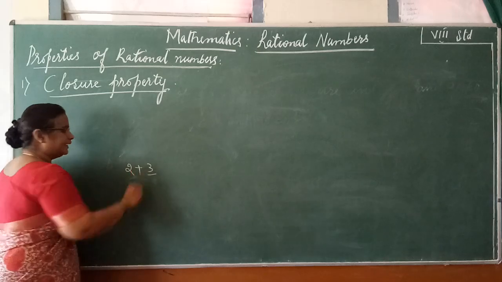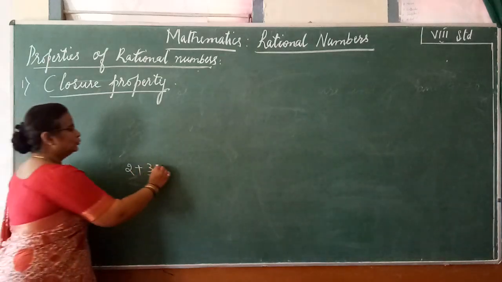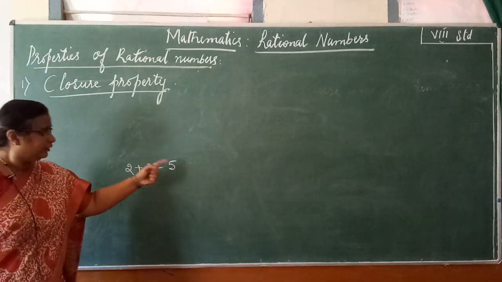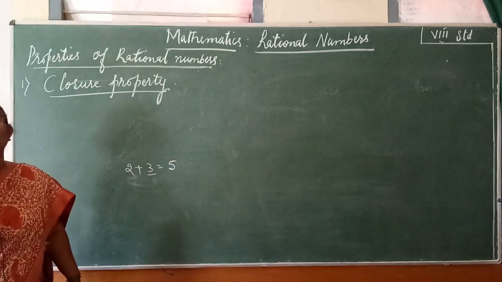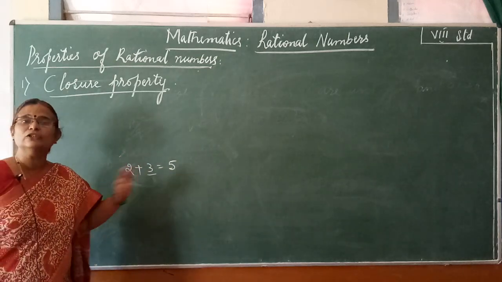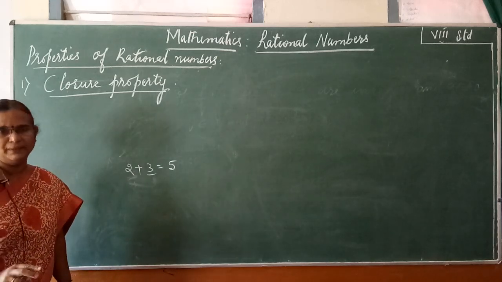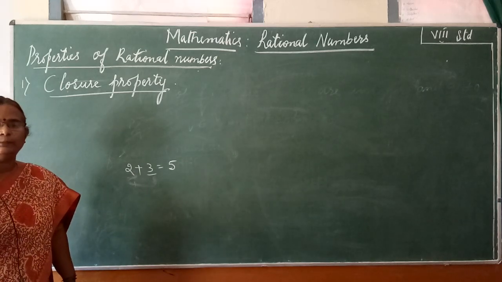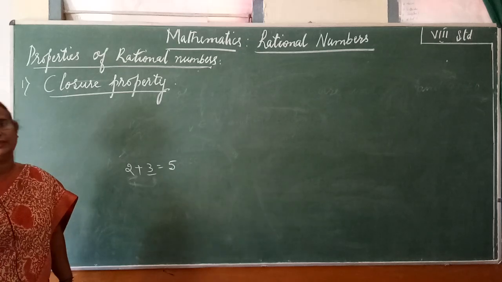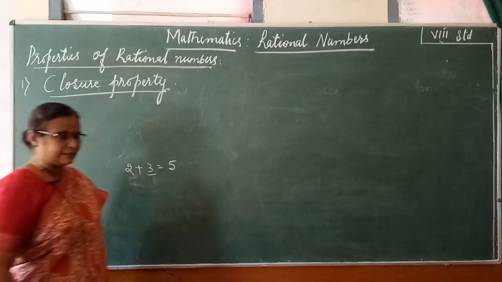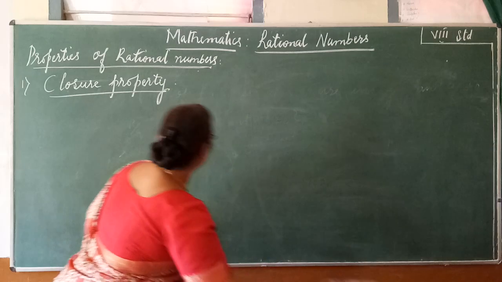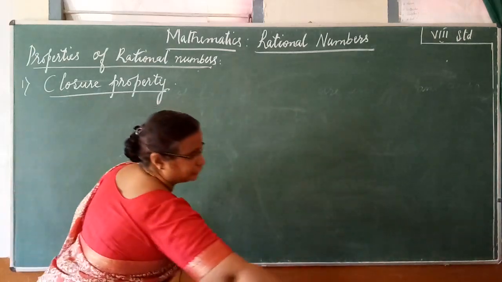Now if I add these two numbers, what do I get? 5. Does the 5 belong to set of natural numbers? Yes, 5 is also a natural number. If I add any two numbers of a set, and the sum belongs to the same set of numbers, then we call it closure property is satisfied.